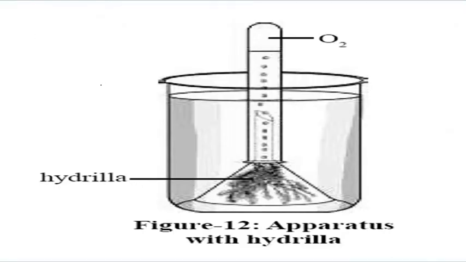This is the experiment which shows that plants release oxygen gas. It is the Hydrilla plant, which grows in the water, and a funnel placed upward over some parts. Sodium bicarbonate, NaHCO3, is put here. It supplies carbon dioxide to the plant, and the plant releases oxygen gas. The inverted tube is filled with water, and the water goes downwards and is replaced by the oxygen gas.